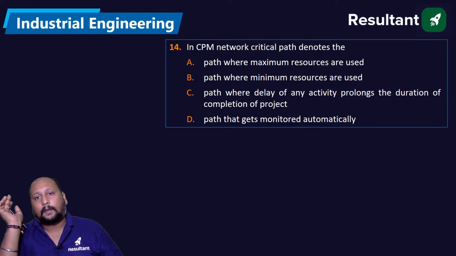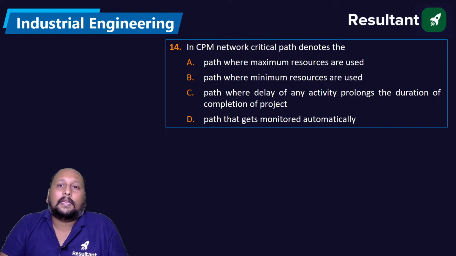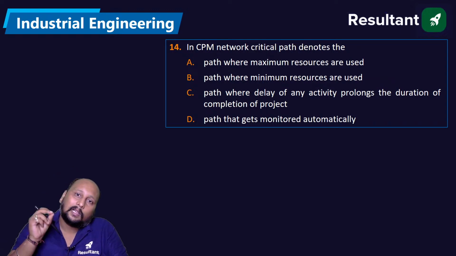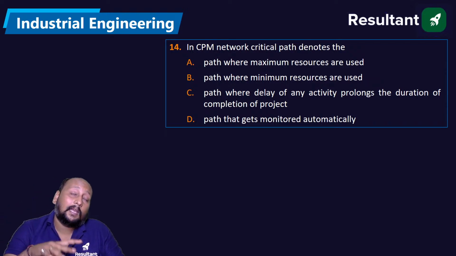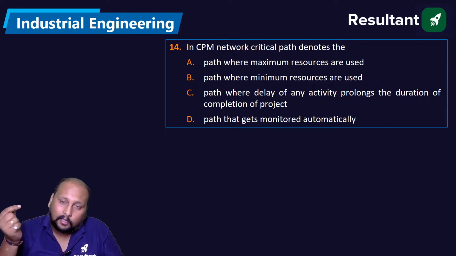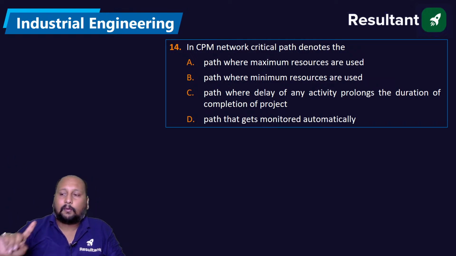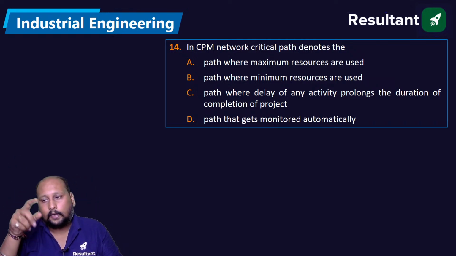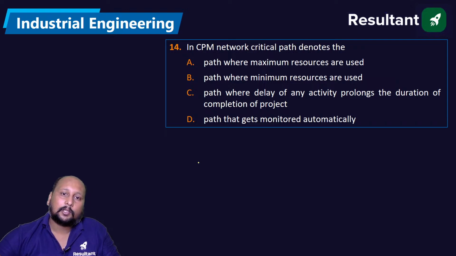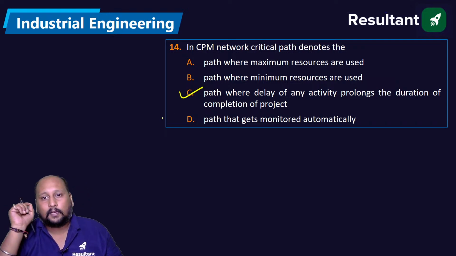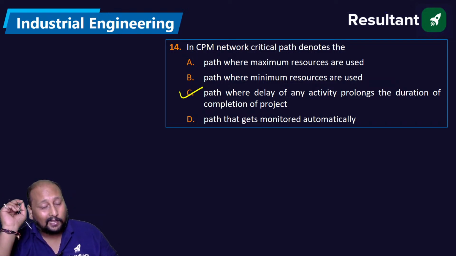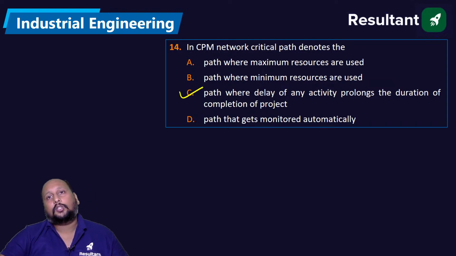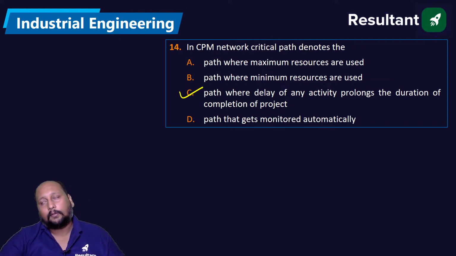If you remember, why do we say it is critical? Because for all the activities lying on the critical path, if you delay that activity even by 1 day, my entire project will be delayed by 1 day. That is option C, because it is the path where the delay of an activity prolongs the duration of the completion. By how much any activity on the critical path is delayed, by the same amount the project completion date will be delayed.